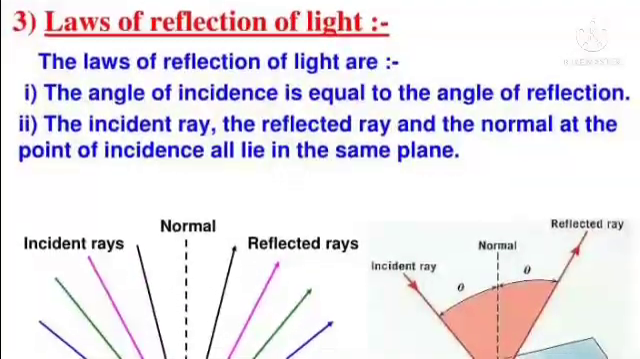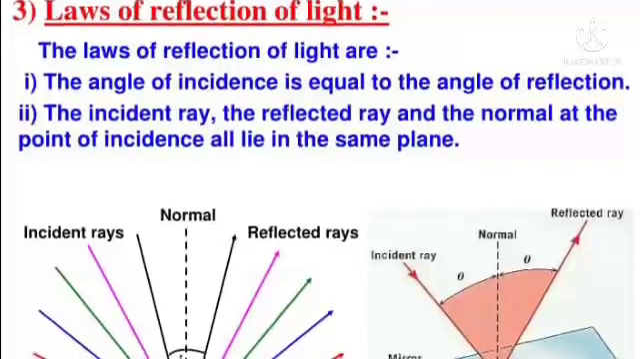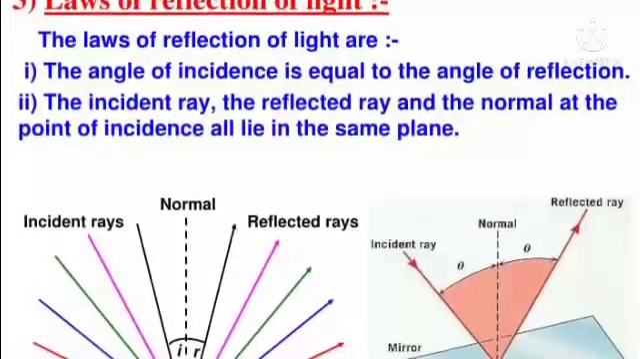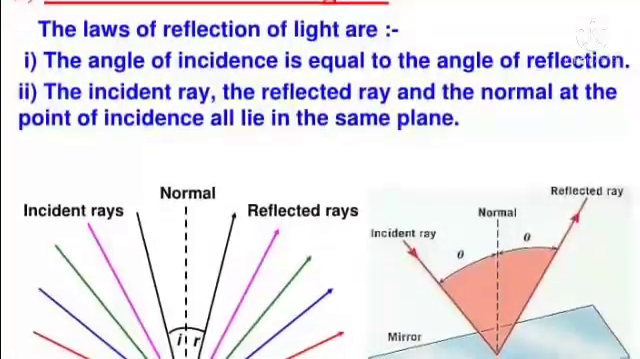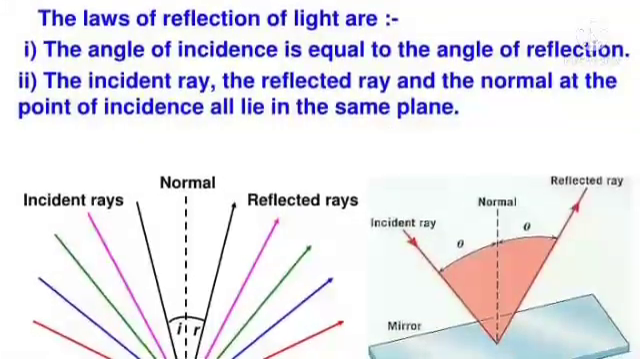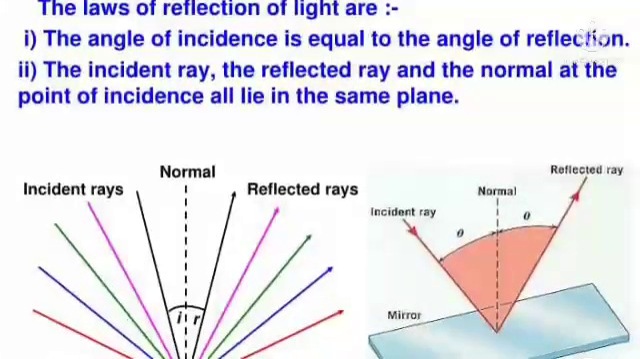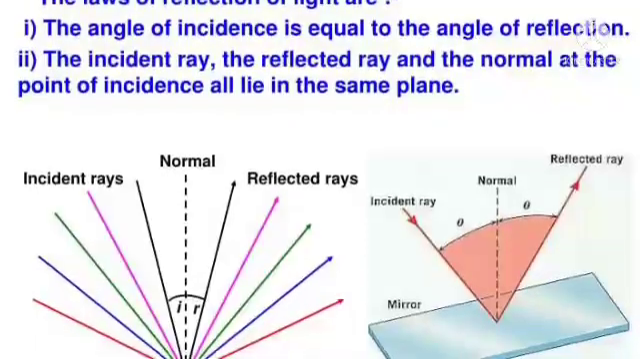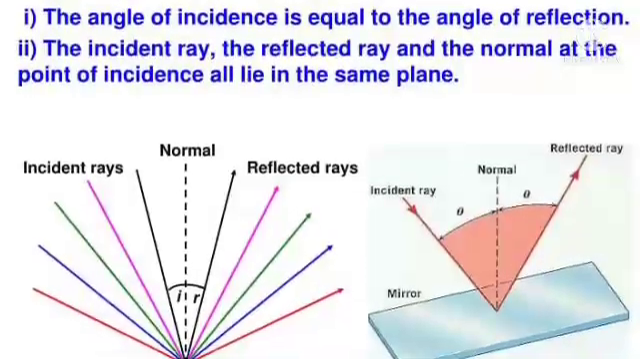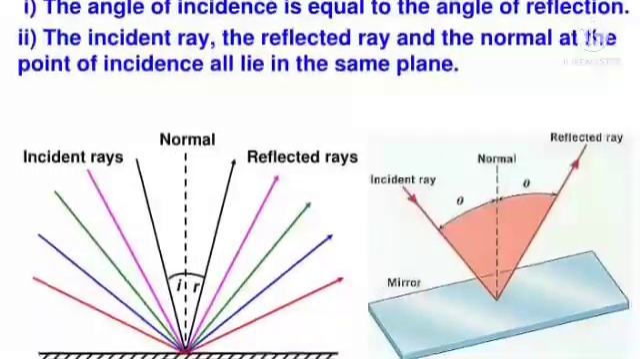Laws of reflection of light. The laws of reflection of light are: the angle of incidence is equal to the angle of reflection. The incident ray, the reflected ray, and the normal at the point of incidence all lie in the same plane.